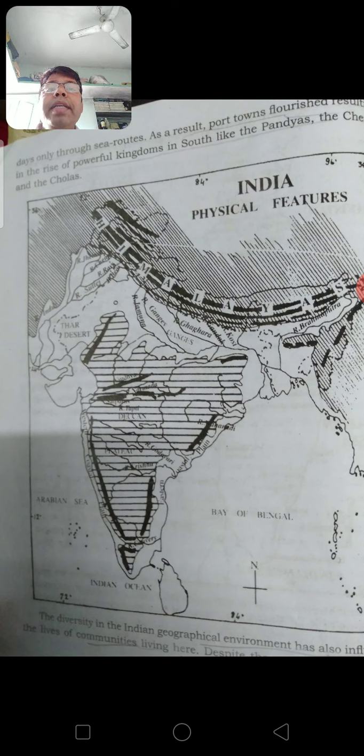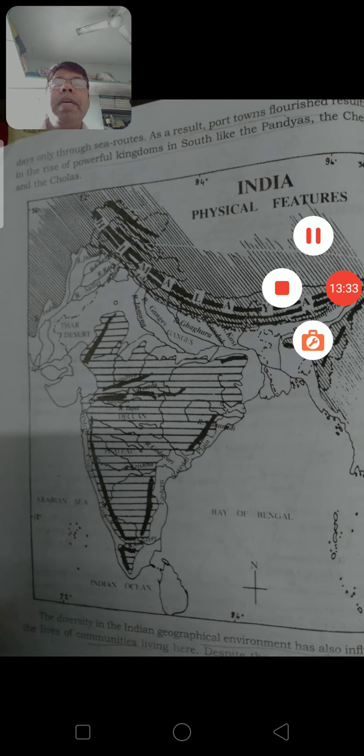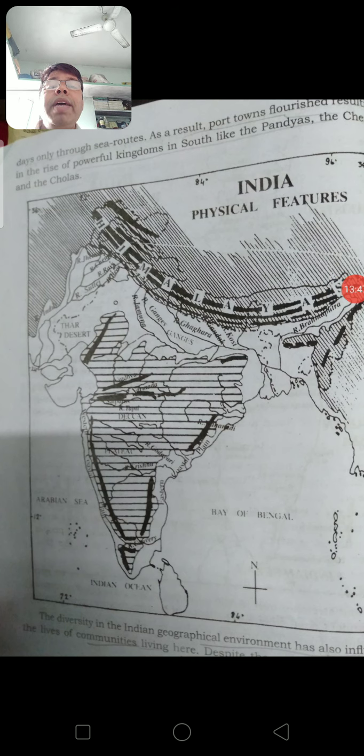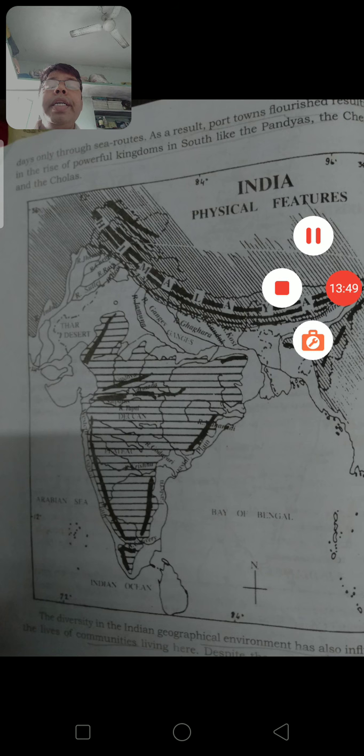Okay, as a result, port towns flourished there, and it also gave way for the powerful kingdoms in South India, that is like Pandyas, Cheras, Cholas. These were very powerful kingdoms. Yes, the natural environment, the physical environment, also determines the prosperity of a particular place.